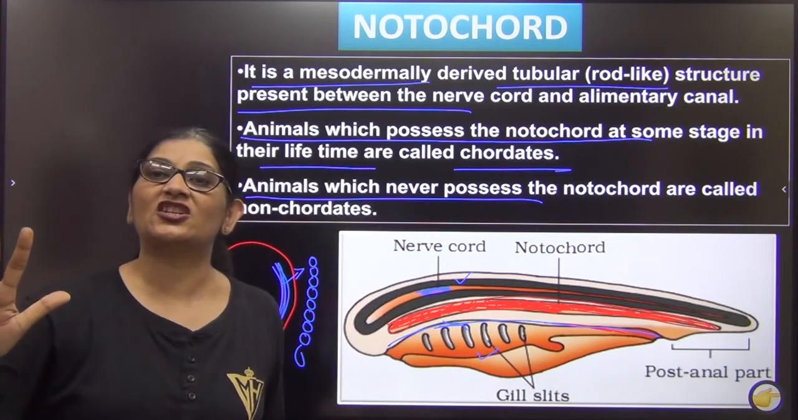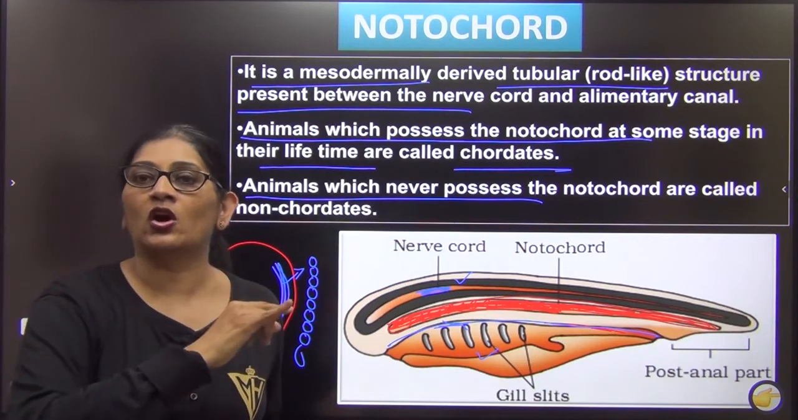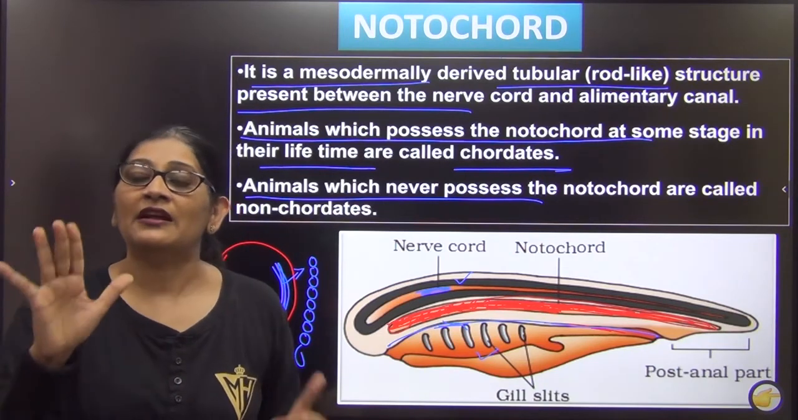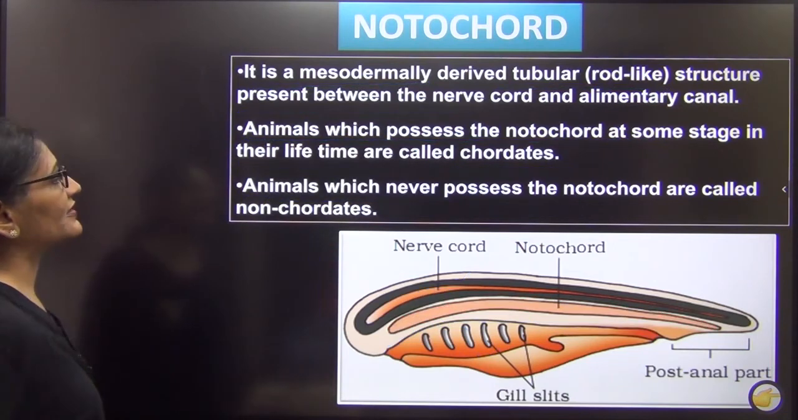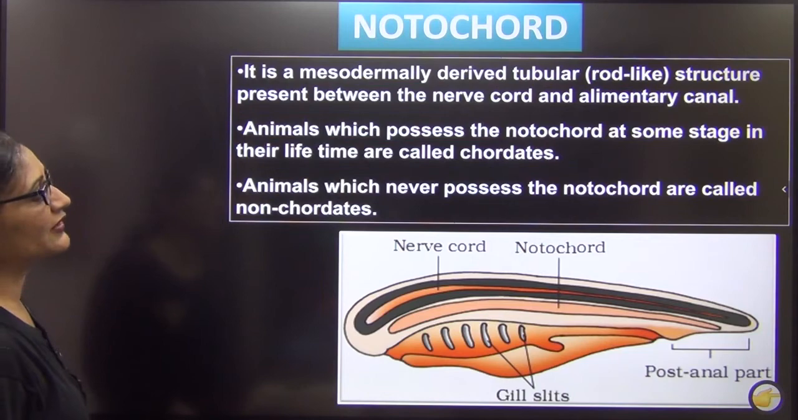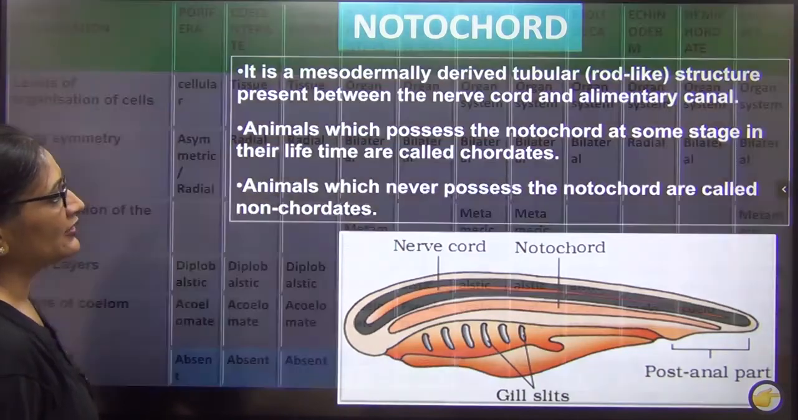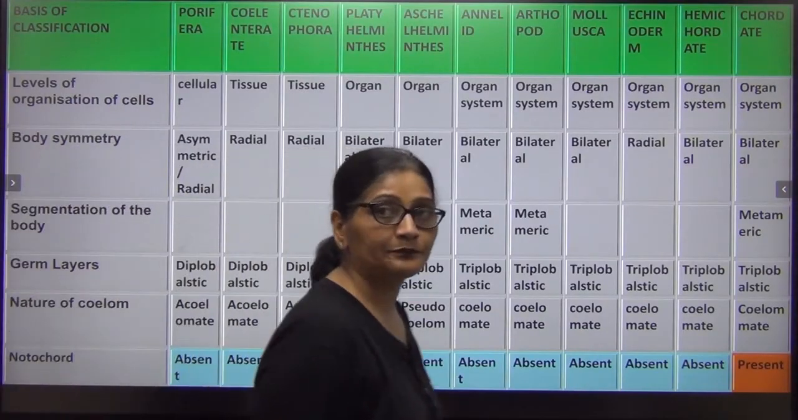In any stage of life, you must have this notochord at least at some stage of your life, then only you are called a chordate. So let us see this. This is the last basis of classification I am going to teach you today. So let us look at this diagram now.